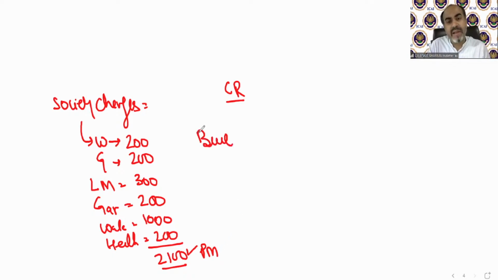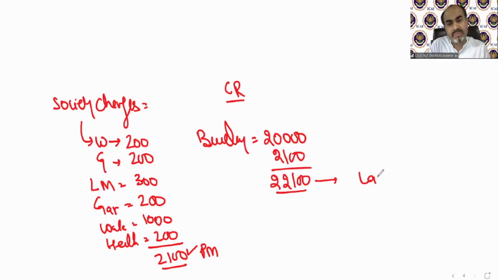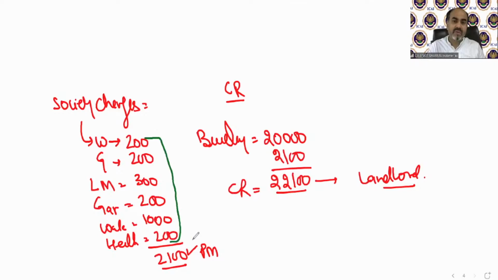The building rent, the flat rent, is, for example, 20,000 rupees. So the tenant technically needs to pay 22,100 rupees to the landlord. Now this is called composite rent, which comprises the flat as well as other amenities, benefits, etc. So it might be split up like this, or it can be given directly. Composite rent is 2100 for facilities, or in the question, this figure can be given directly also.